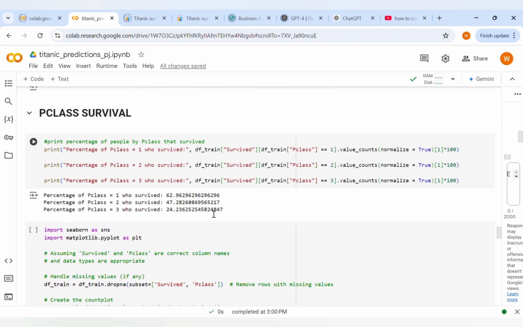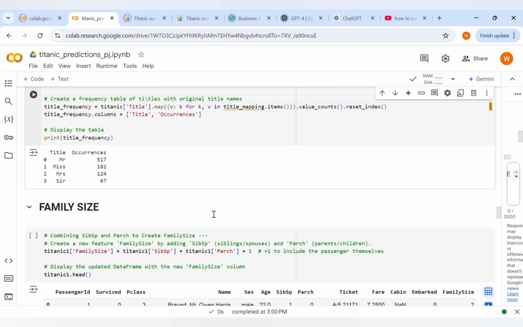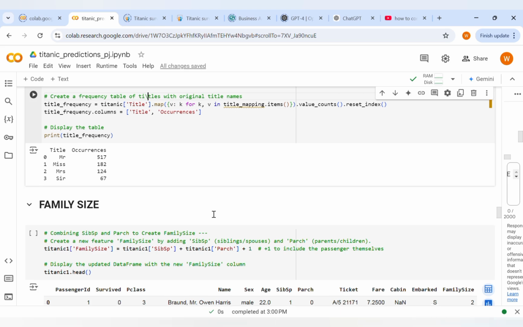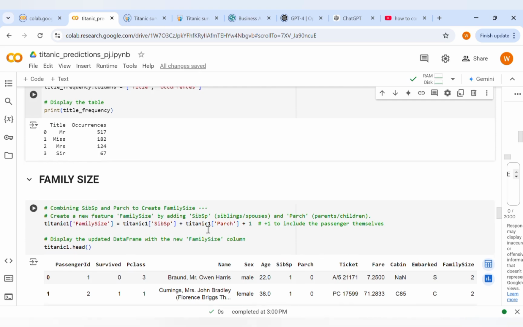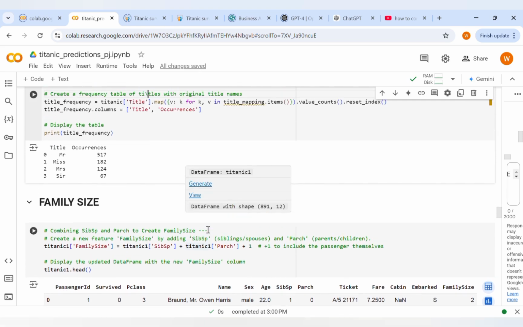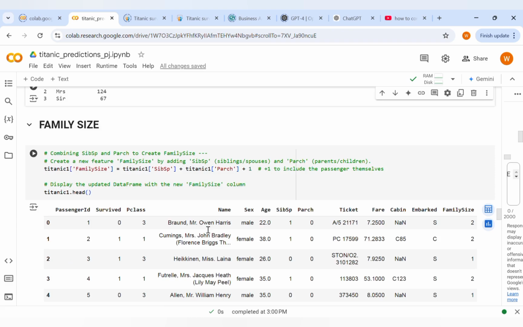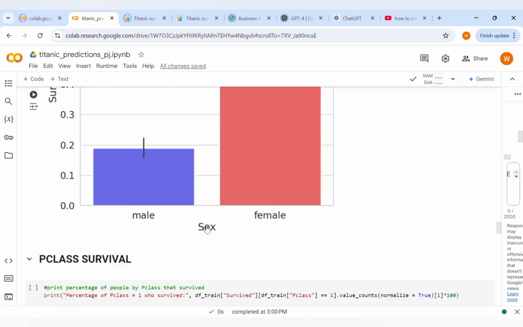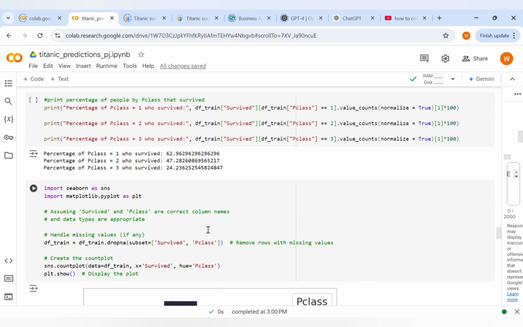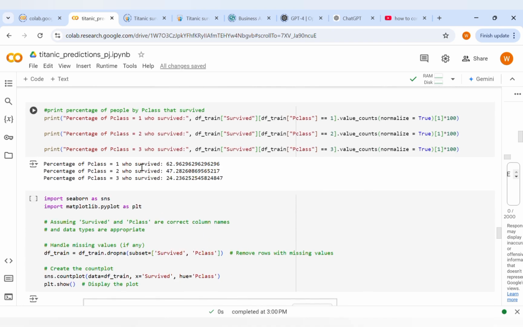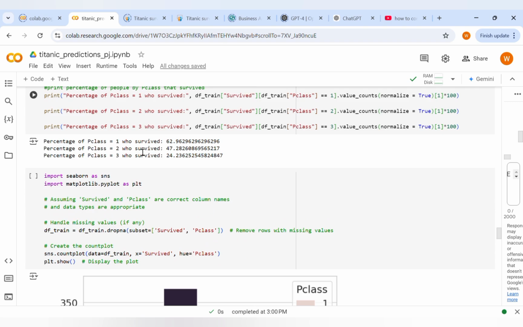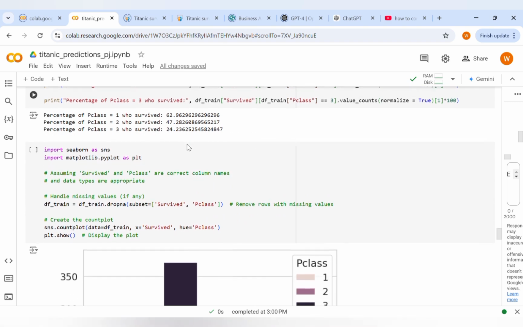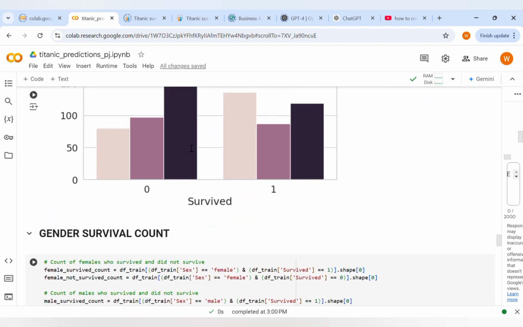Then survival percentage by class. This code isolates the passengers who survived, represented by a 1 in the survived column. Finally, it converts the proportion to a percentage and prints it to the console. This shows the percentage of class 1 who survived, class 2 who survived, and class 3 who survived. Then here it shows the chart.